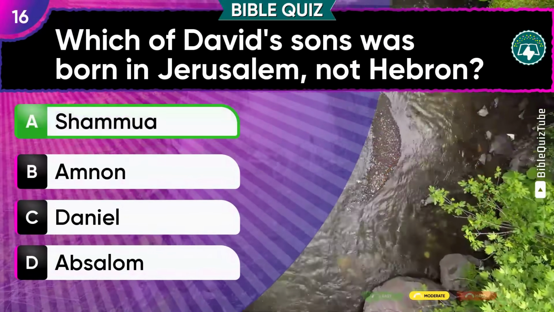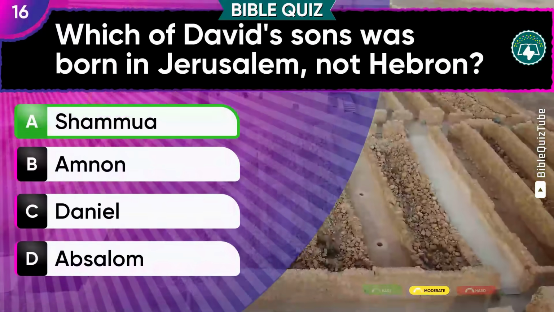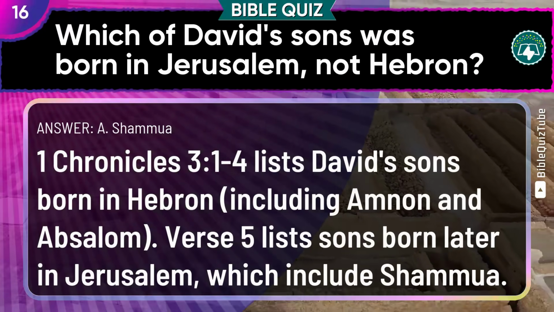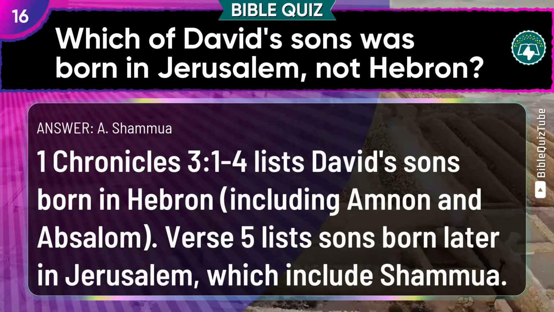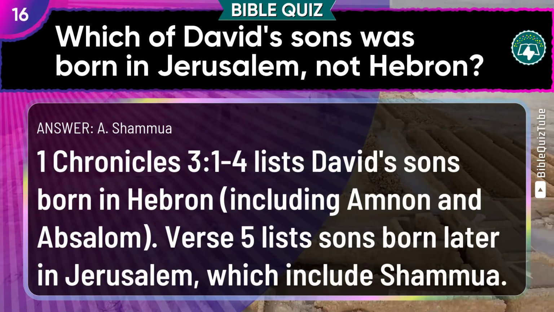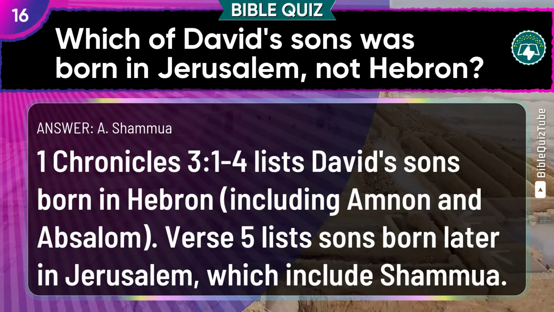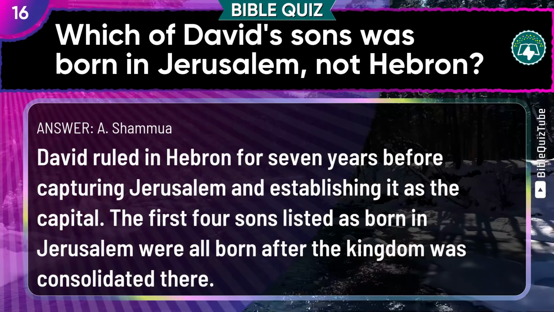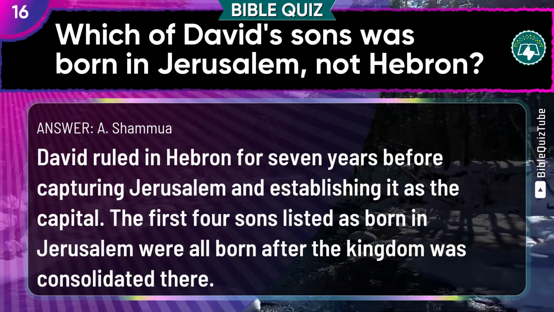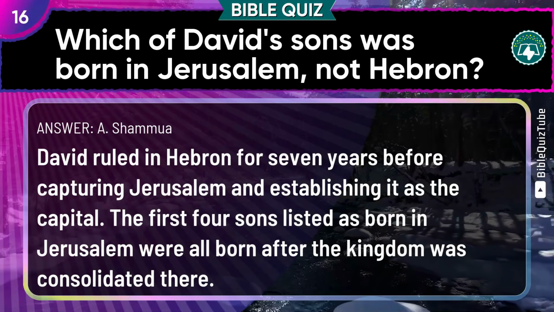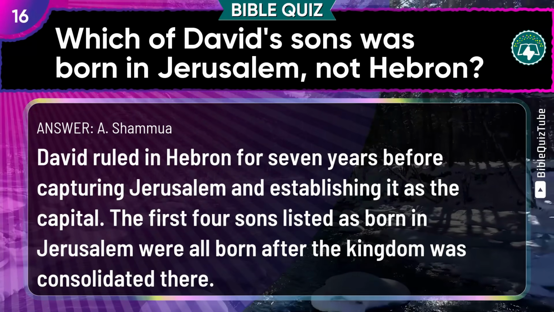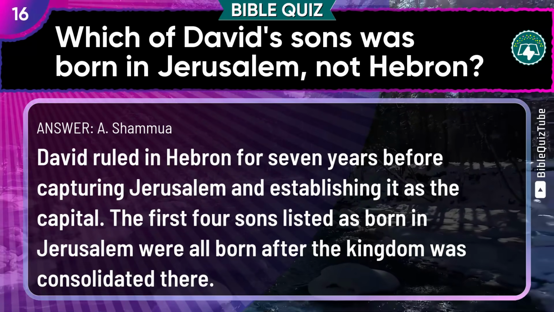Right on target. The answer is A. Shammua. The explanation. 1 Chronicles chapter 3 verses 1 to 4 lists David's sons born in Hebron, including Amon and Absalom. Verse 5 lists sons born later in Jerusalem, which include Shammua. David ruled in Hebron for 7 years before capturing Jerusalem and establishing it as the capital. The first 4 sons listed as born in Jerusalem were all born after the kingdom was consolidated there.